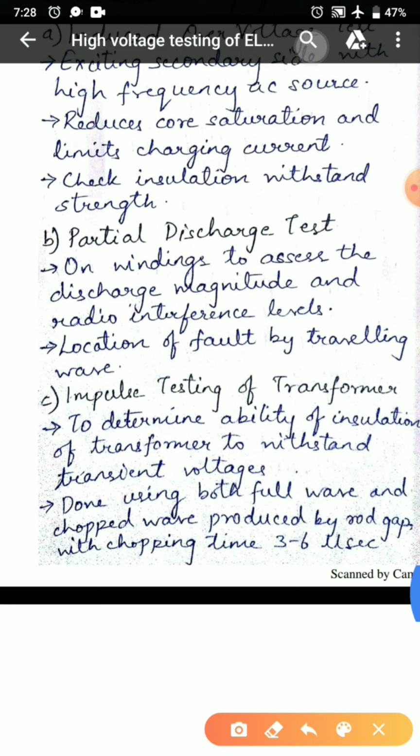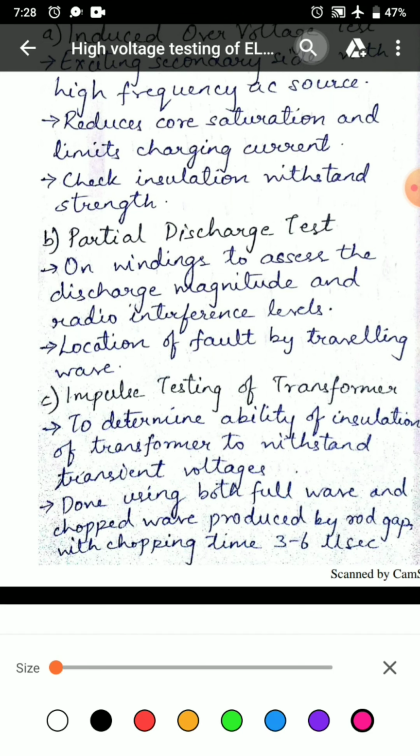Impulse testing of transformer is done to determine ability of insulation of transformer to withstand transient voltages. It is done using both full wave and chopped wave produced by rod gap for chopping time of 3 to 6 microsecond.